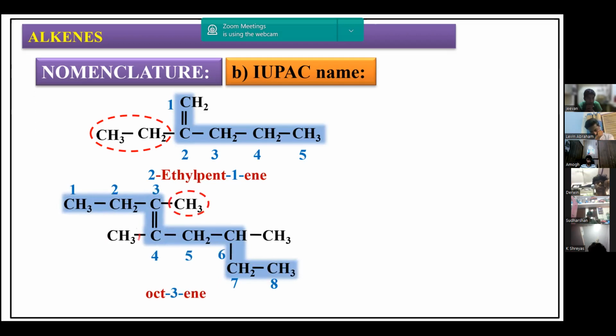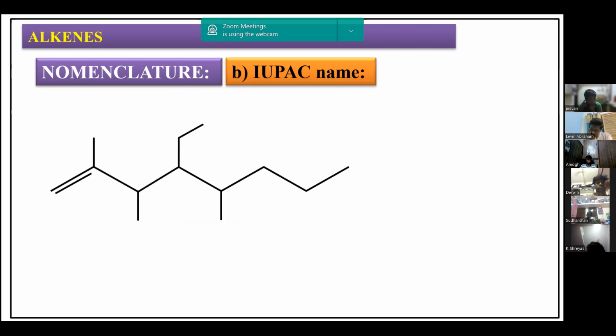So oct-3-ene. This is 1, 2, 3. How many methyl groups are attached in this? Third position, fourth position, and sixth position. 3, 4, 6 trimethyl oct-3-ene is the IUPAC nomenclature for this particular compound. I have taken only a few examples over here.